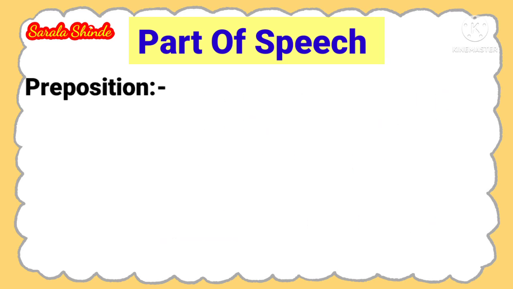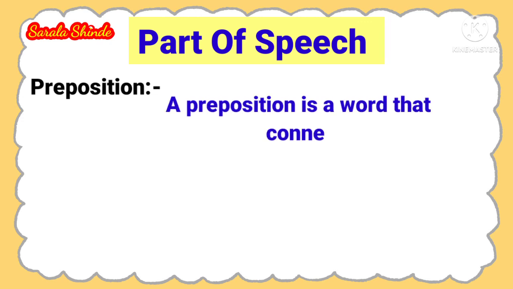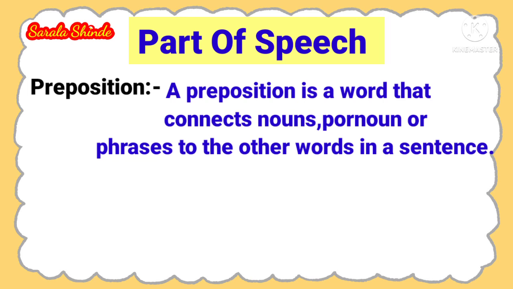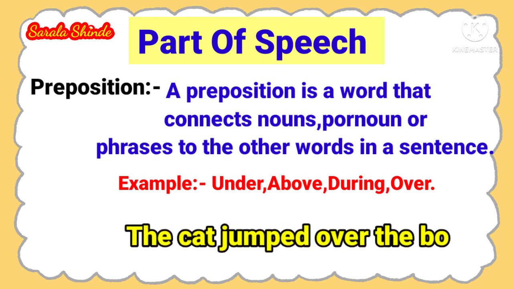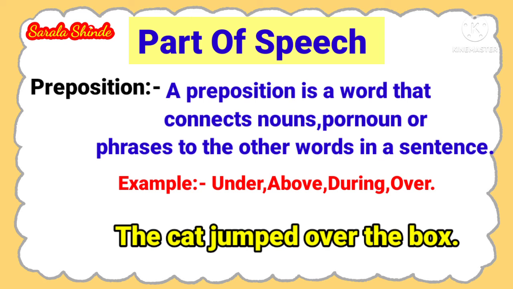Next, preposition. What is meant by preposition? A preposition is a word that connects nouns, pronouns, or phrases to the other words in a sentence. For example, under, above, during, over. Sentence: The cat jumped over the box. Here, over is a preposition.